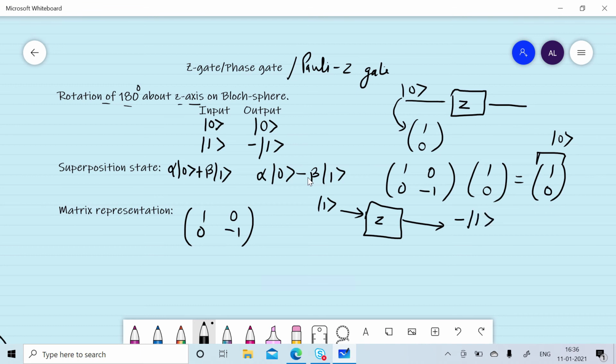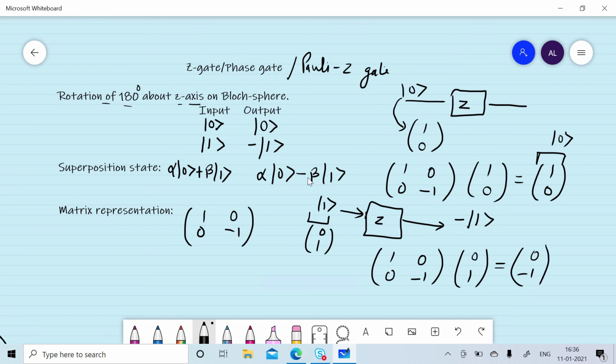The same can be represented by the state 1, which can be represented by [0 1]. So we can specify it as [1 0; 0 -1] times [0 1], and we will get [0 -1], which can be specified by minus [0 1], and which is nothing but minus a qubit in one state.